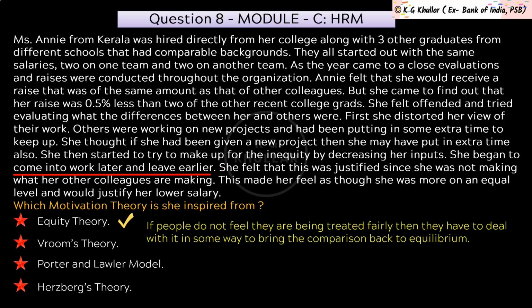Now as you can see, Annie started distorting the others' inputs and outputs and started decreasing her inputs to reduce her feelings of offense and tension created by this unusual situation. Now friends, the equity theory of motivation is in fact a pretty powerful motivation. If people do not feel that they are being treated fairly, then they have to deal with it in some way to bring the comparison back to equilibrium. And this is what was done by Annie when she began to come to work late and leave earlier. So I hope the reasoning is clear to you. So the correct answer for the given question is option A.